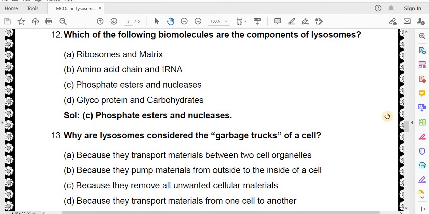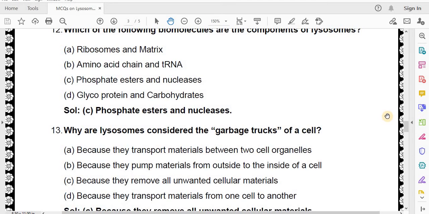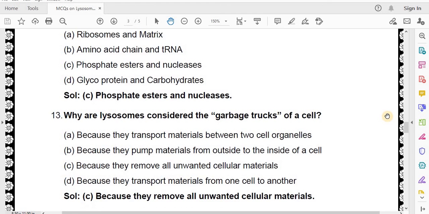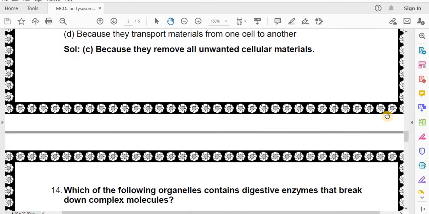Why are lysosomes considered the garbage trucks of a cell? Because they transport materials between two cell organelles, because they pump materials from outside to inside of a cell, because they remove all unwanted cellular materials, because they transport materials from one cell to another. Correct answer is because they remove all unwanted cellular materials.